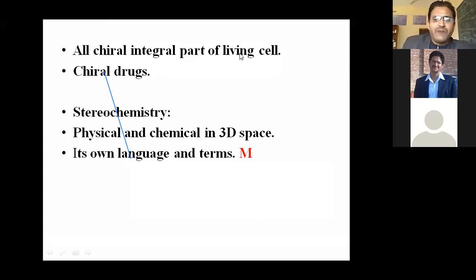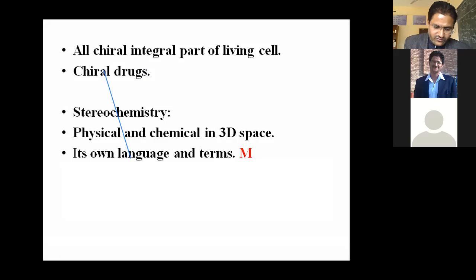Now you can see the next point: all chiral, an integral part of the living cell. If we think about the living body, whatever material is an integral part of our living body or living cell, they all are chiral. It means there exists chirality. Chirality means stereochemistry, chiral compounds. It means they can rotate sometimes in the right-hand direction, sometimes in the left-hand direction. Sometimes they are dextrorotary, sometimes levorotary, right?